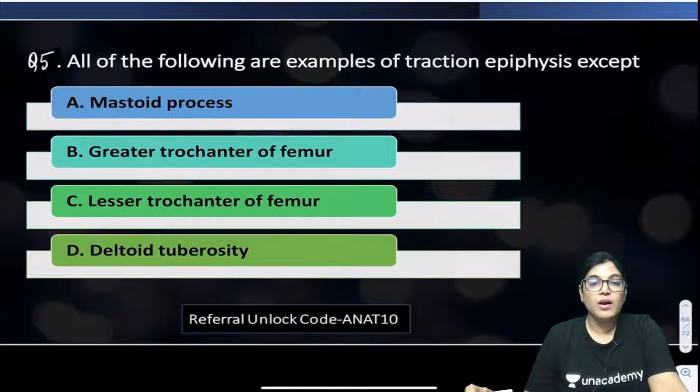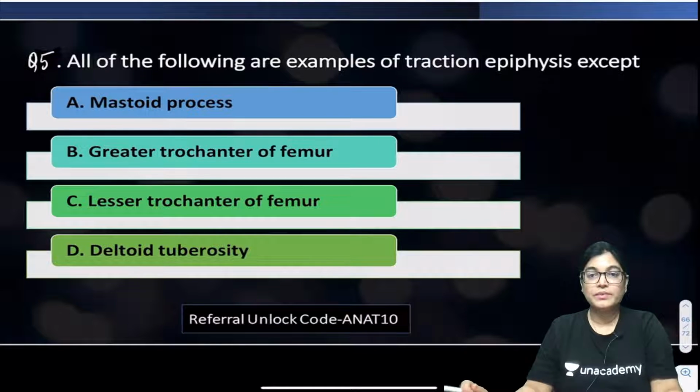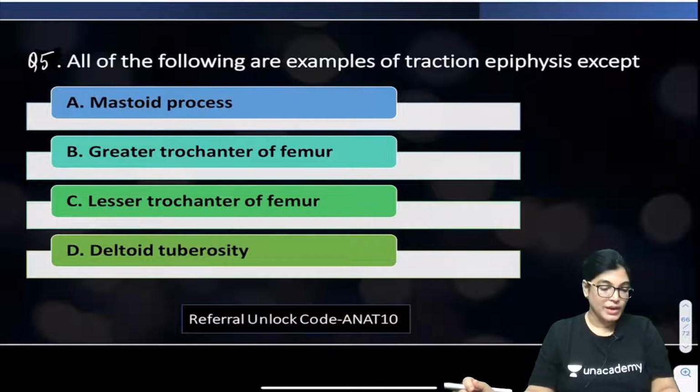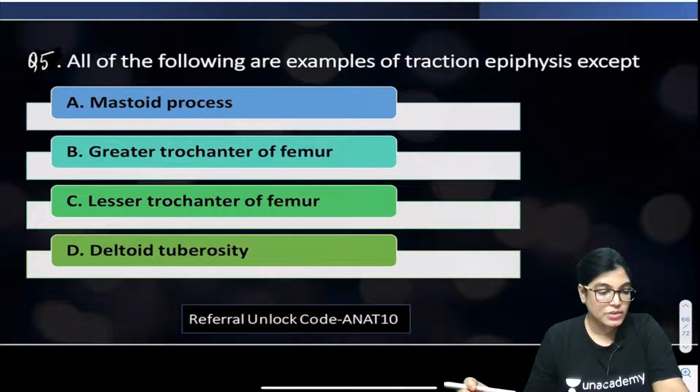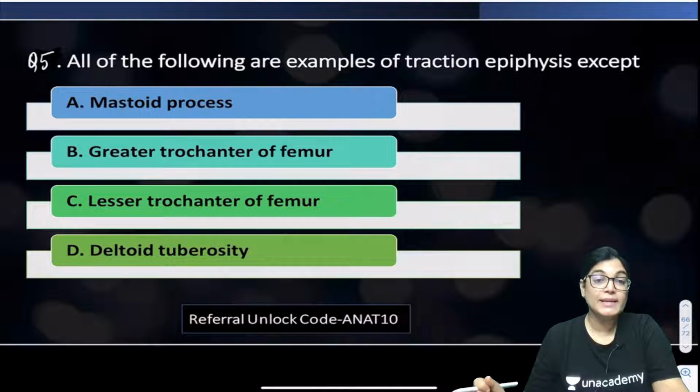All of the following are examples of traction epiphysis except: A. Mastoid process, B. Greater trochanter of femur, C. Lesser trochanter of femur, D. Deltoid tuberosity. Take your time and mark the correct answer. Question number 5.